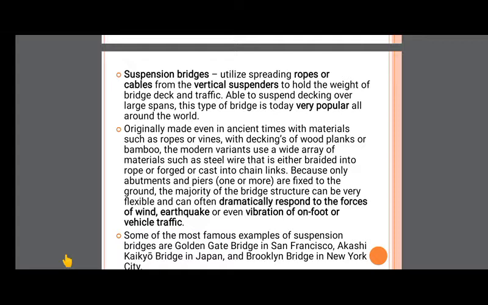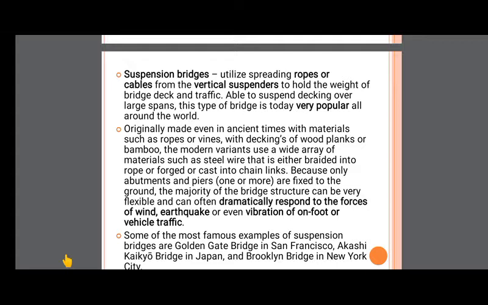Originally made even in ancient times with materials such as ropes or vines, with decking of wooden planks or bamboo. The modern variants use a wide array of materials such as steel wire that is either braided into ropes or forged and cast into chain links. Earlier, in ancient times, these suspension bridges were made with ropes or vines.